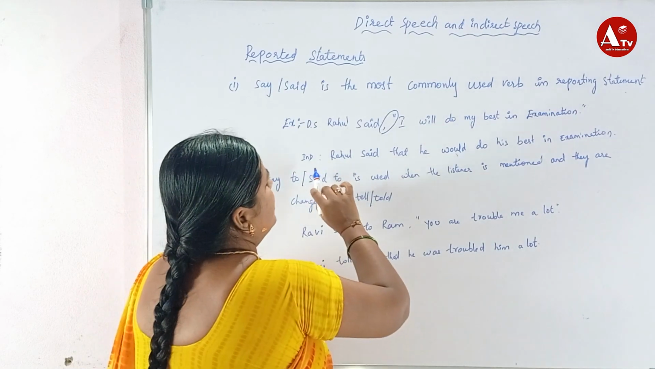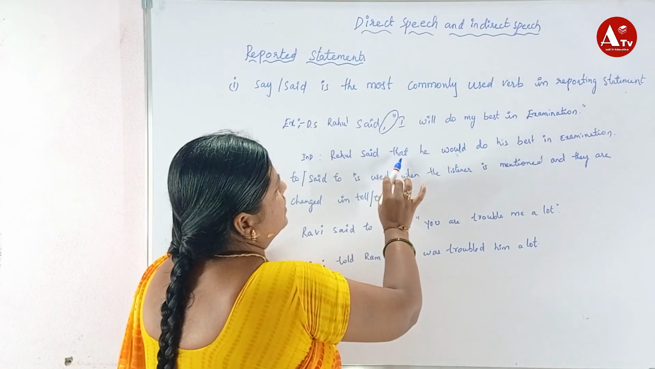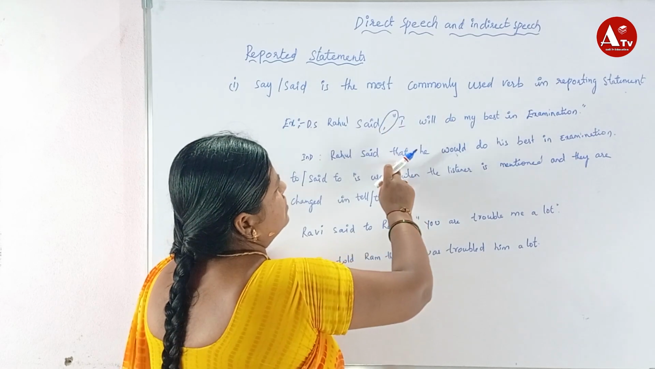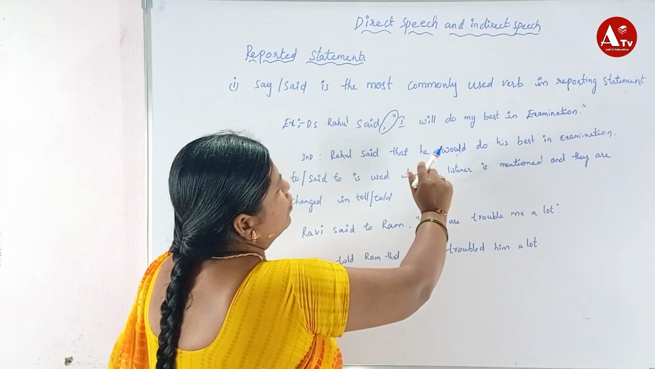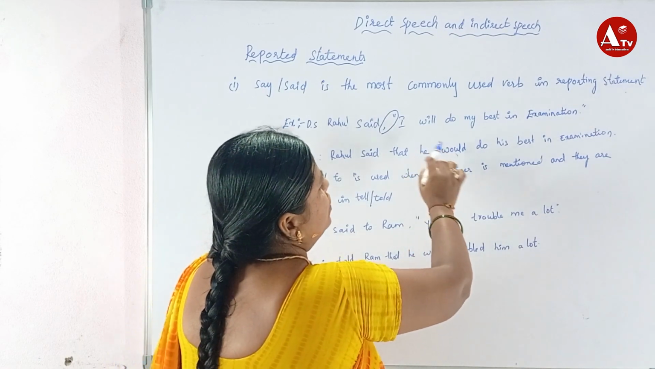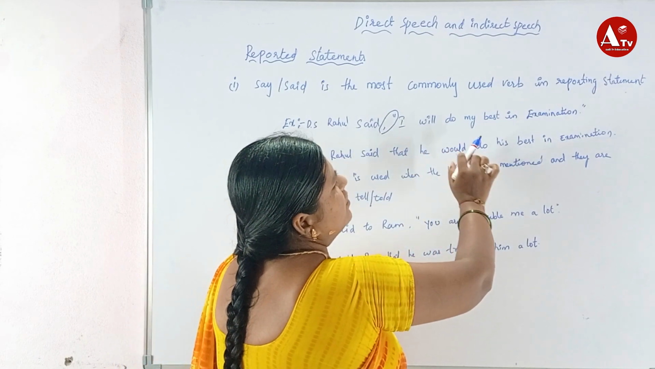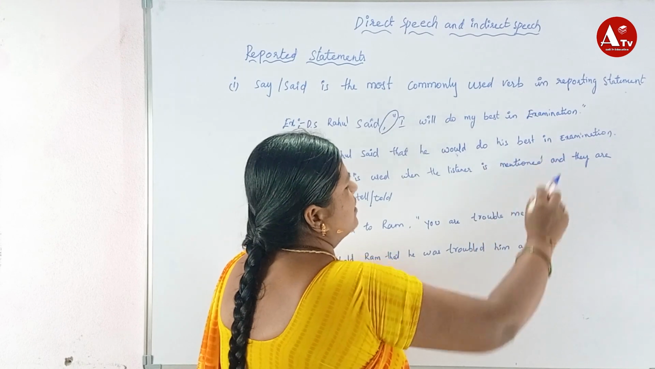So here in indirect speech, Rahul said that, the comma and apostrophe change to that, I changes to he, will changes to would. So he would do his best. My best means his best in the examination.